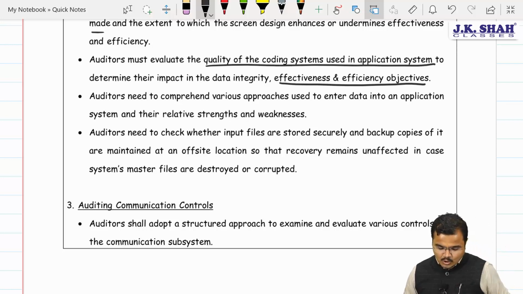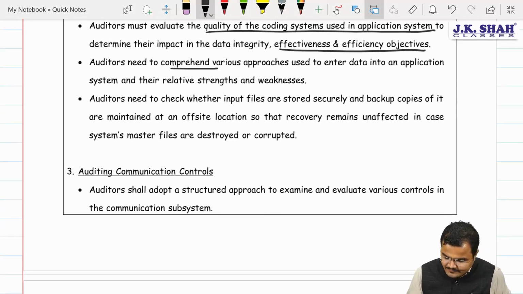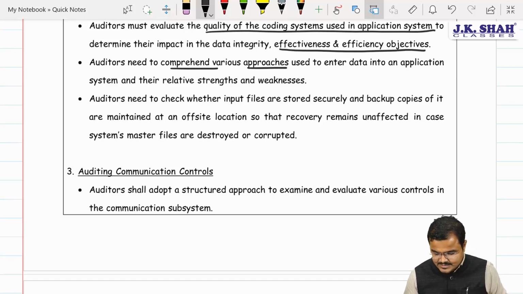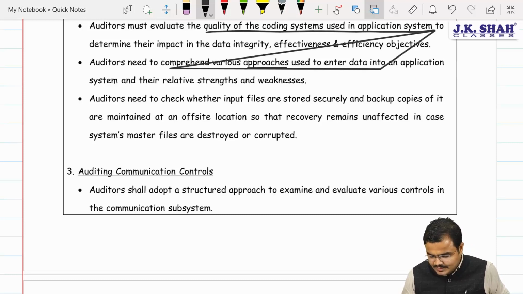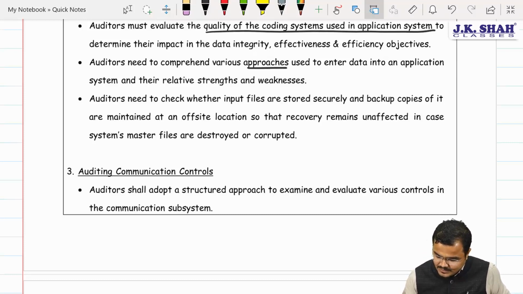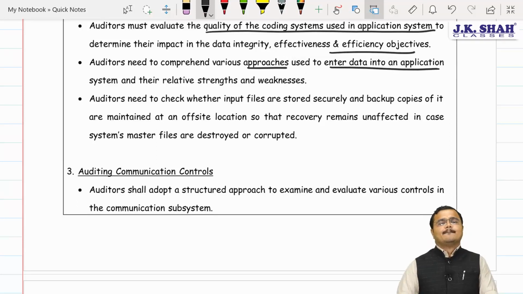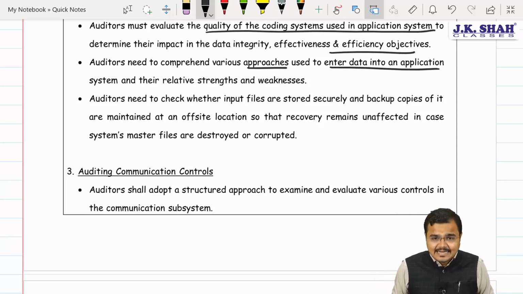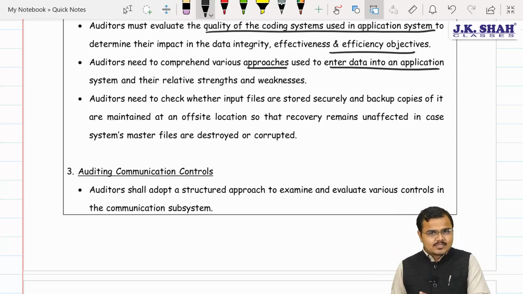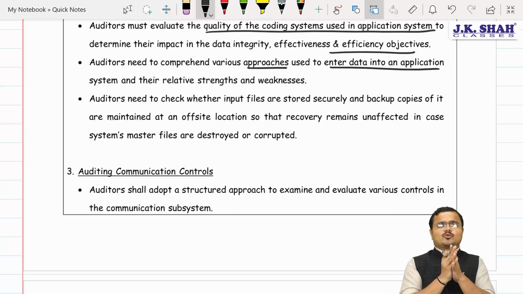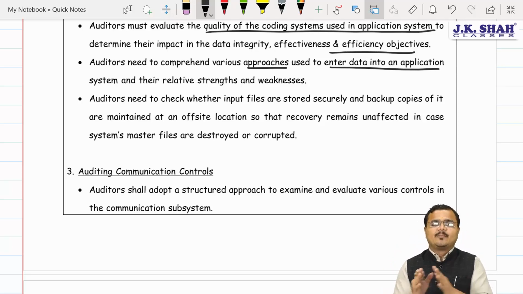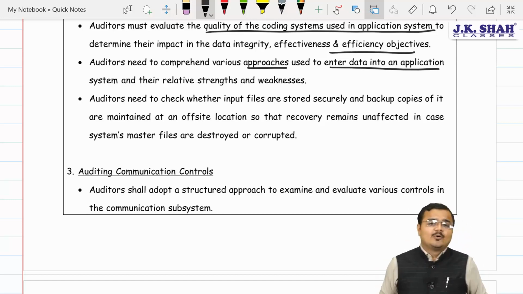Auditor needs to comprehend various approaches used to enter the data into the application. We need to make sure that the data we are entering into the system has its own strengths and weaknesses identified. Try to reduce the weaknesses of the data capture system, and we need to approach the database management system in the perfect way so that only accurate input will be accepted.